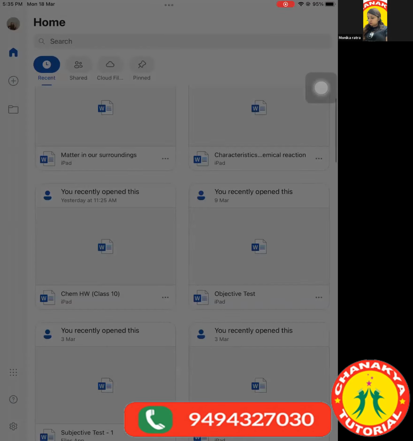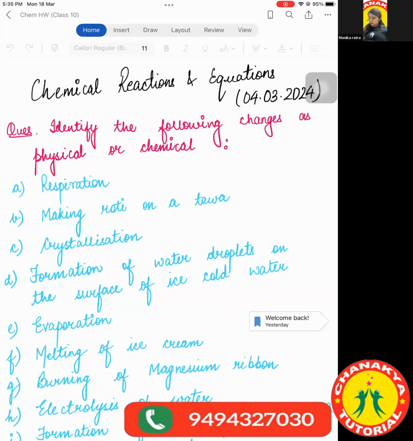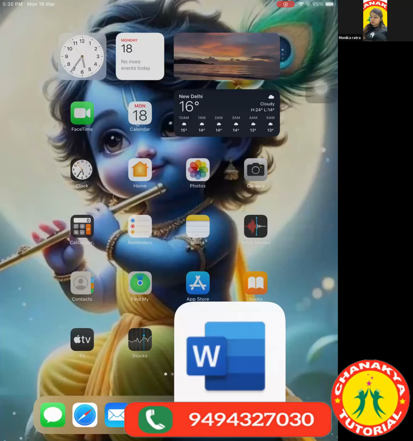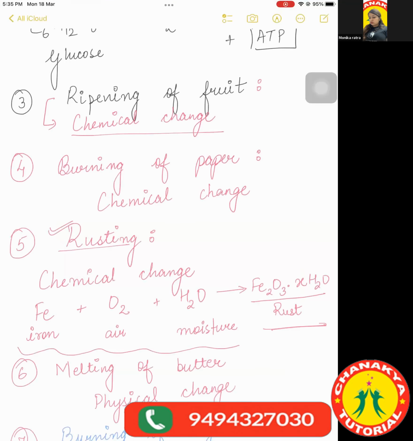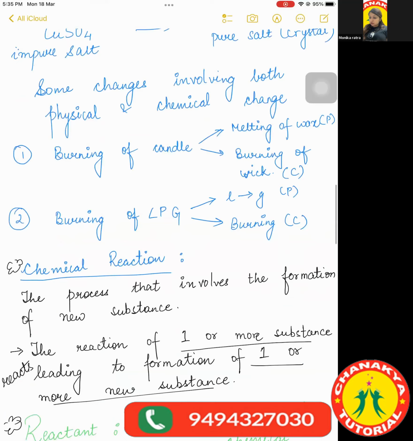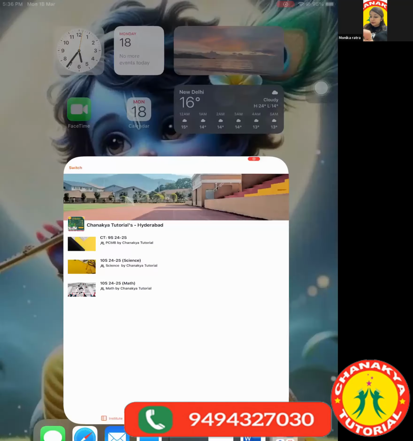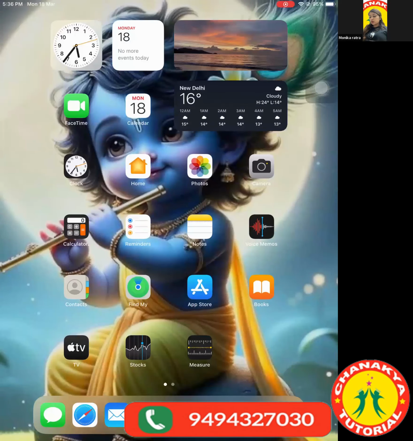Just a second. I'll open it in the app only. Oh, I wrote it as it is. That's why I was thinking why I'm unable to get it.